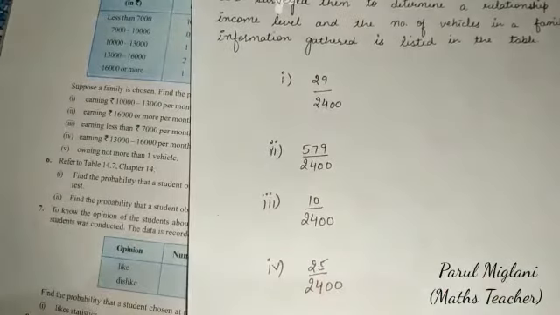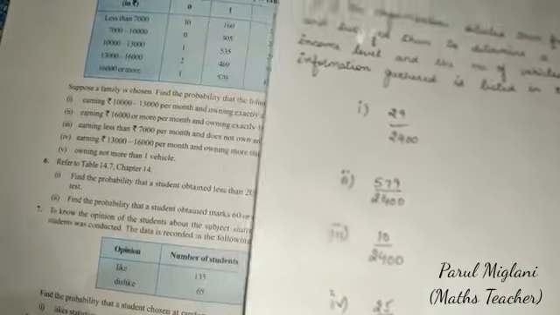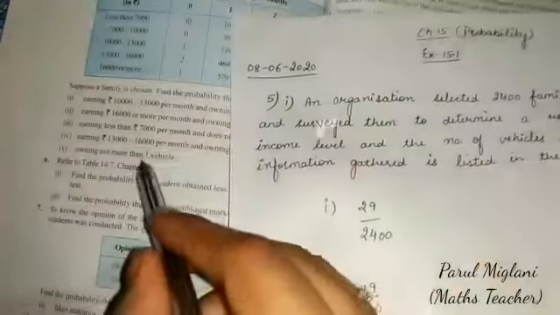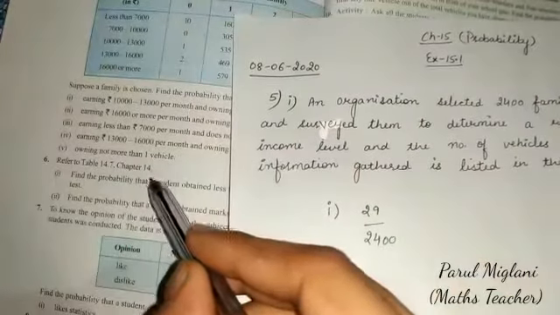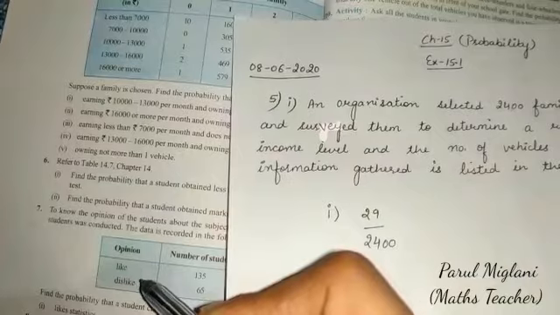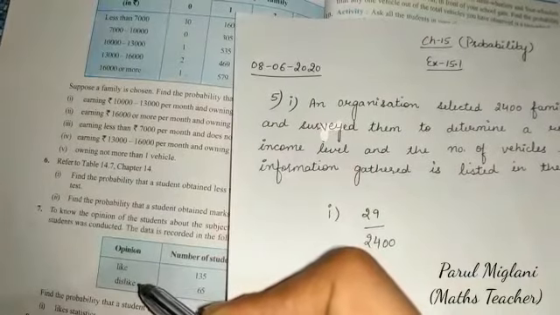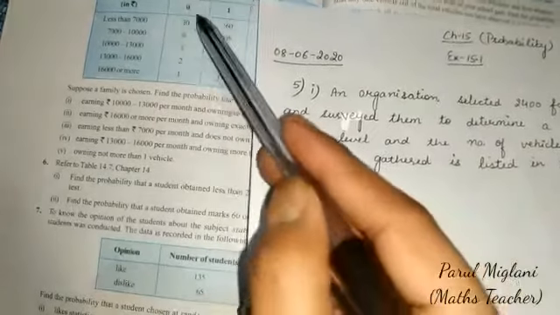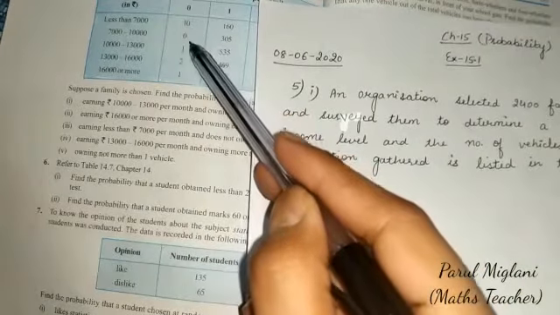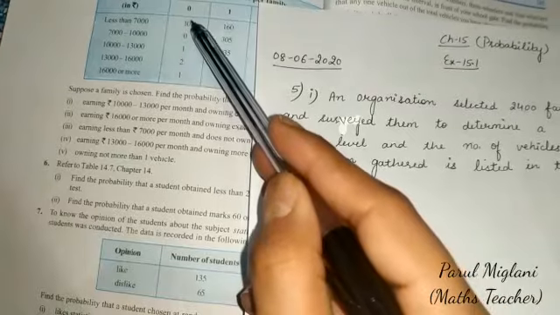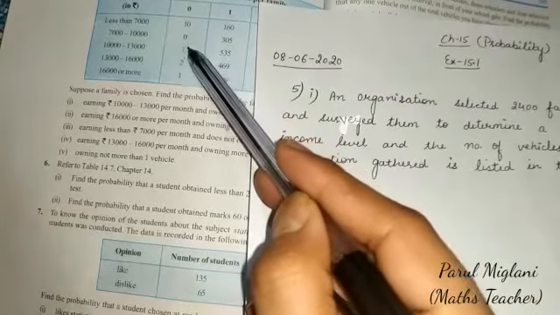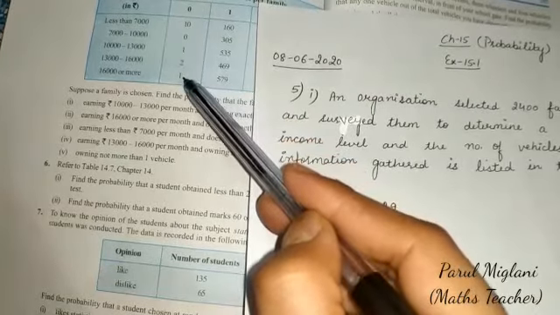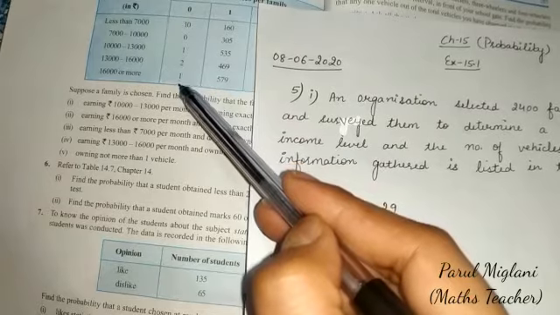Now the fifth part is having not more than one vehicle. Not more than one vehicle means having only one vehicle or no vehicle. So first find the number of families which have no vehicle. Add all these numbers: 10 plus 0 plus 1 plus 2 plus 1, it will be equal to 14.